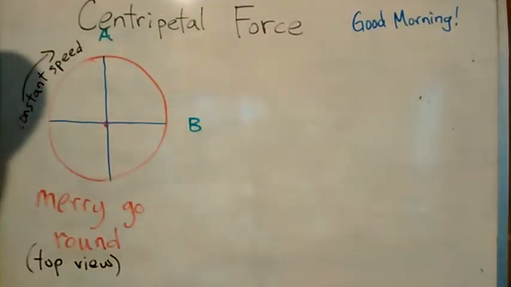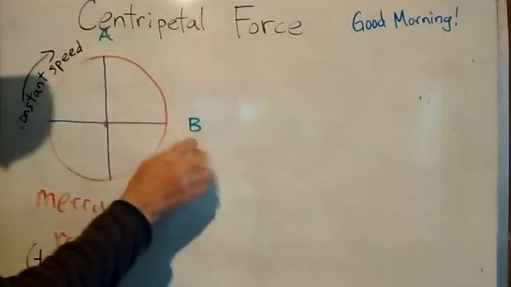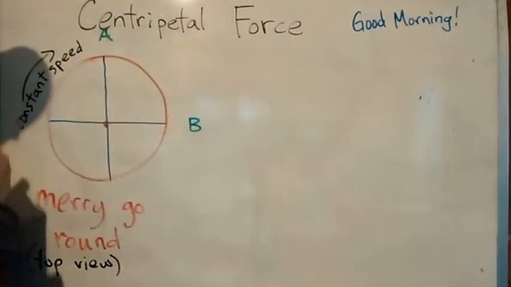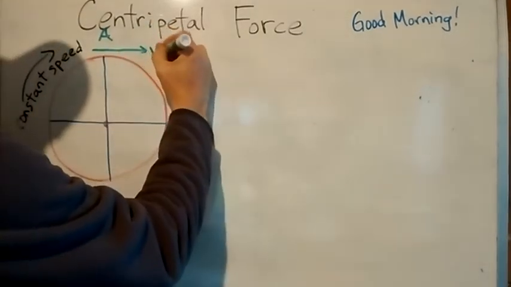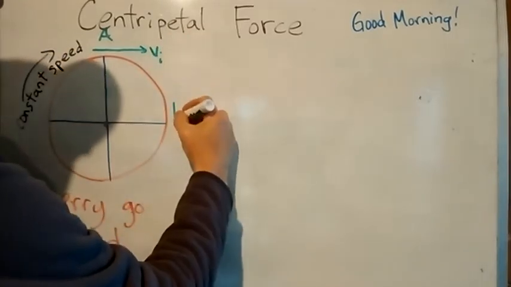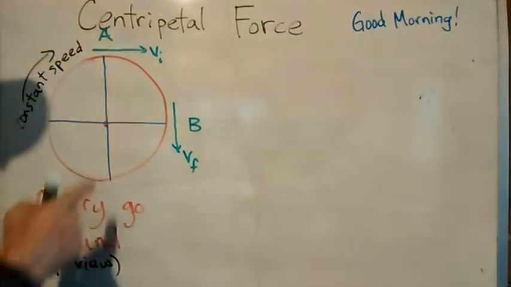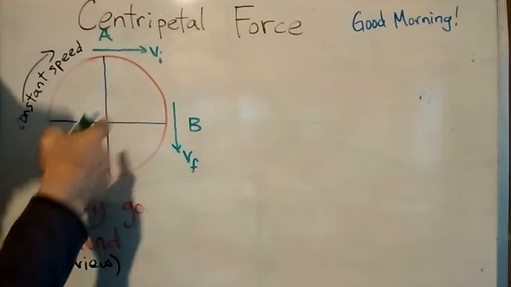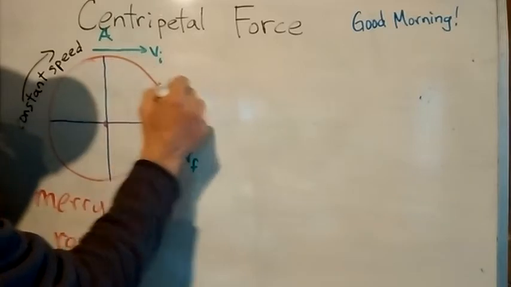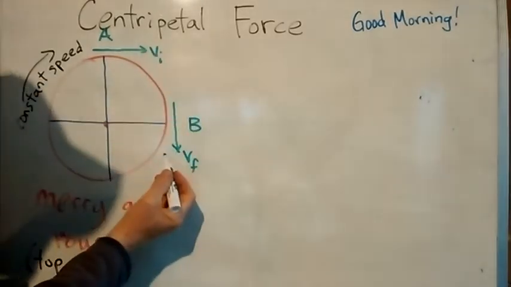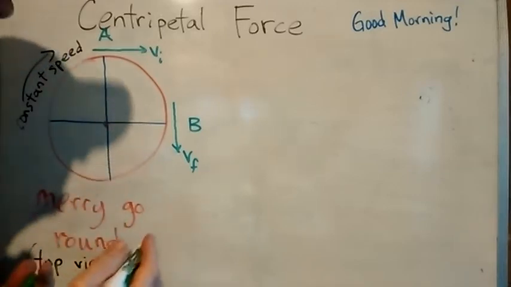In this top view, at one point in time you're at point A, and at another point in time you've moved and you're at point B. I'll call the velocity here V initial, and the velocity you would have here V final. They're actually vectors. Velocity depends not just on the amount, but also the direction. The length of the velocity vector is an indication of the speed, and the speed is just the magnitude part, the number part of the velocity.